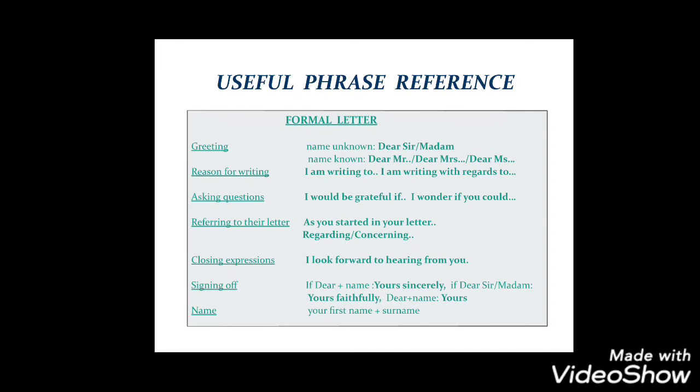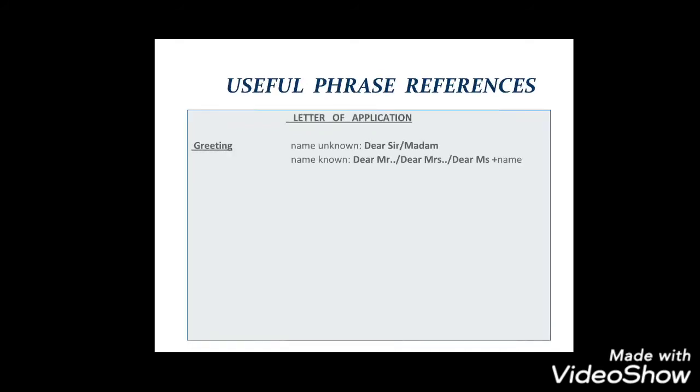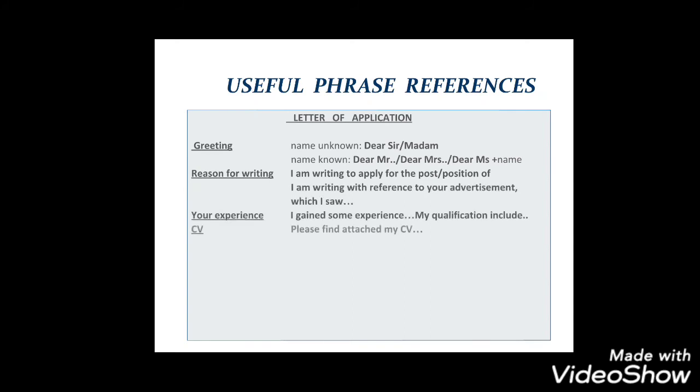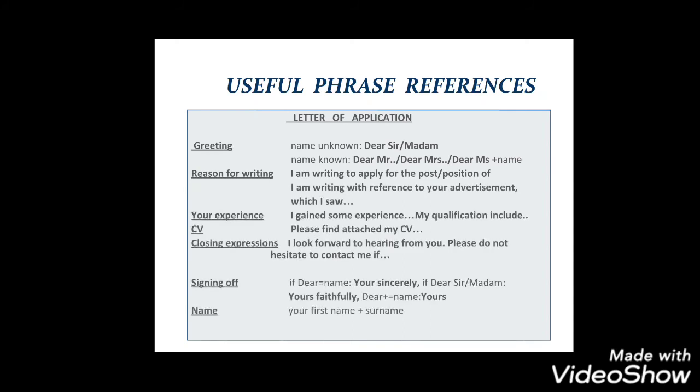Okay, now useful phrase reference for letter of application. Suppose you are writing an application. So what should be the format, or what are the elements that you can include? The first is greeting, so name unknown, that is dear sir, madam, that is very important. And reason for writing, so I am writing to apply for the post. Suppose we are applying for the post or any vacancy, I am writing to apply for the post, or I am writing this letter.